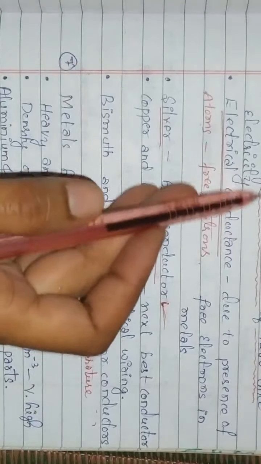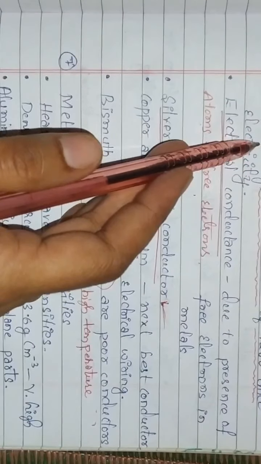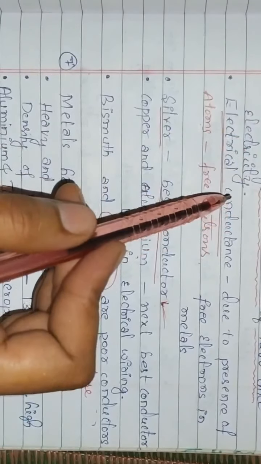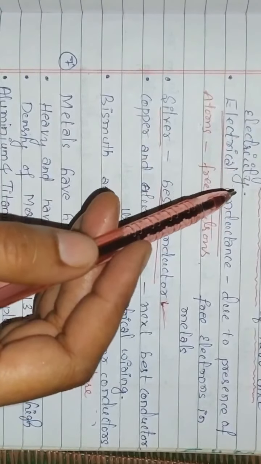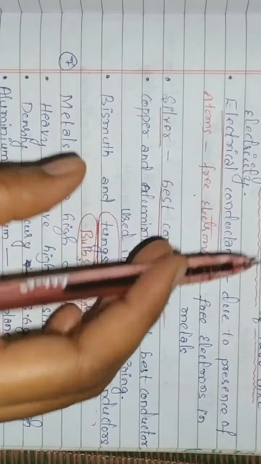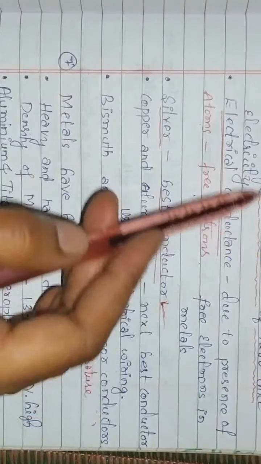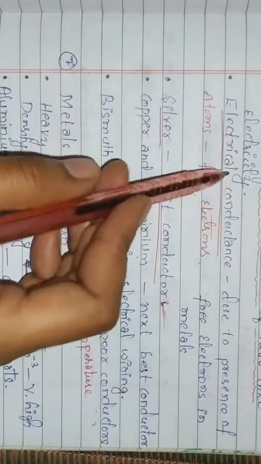You can also perform an activity in your home. If you take an iron rod and heat it, after some time you will experience heat, because these metals are good conductors of electricity and heat.